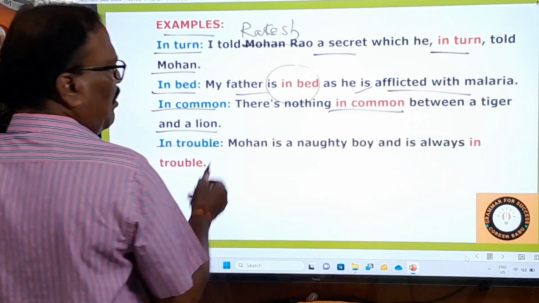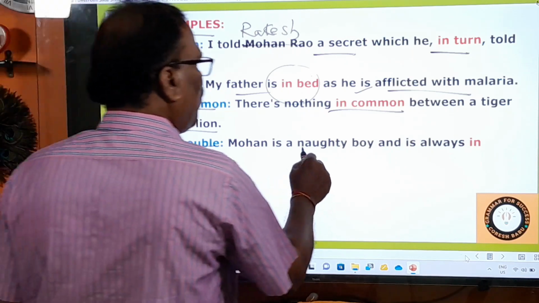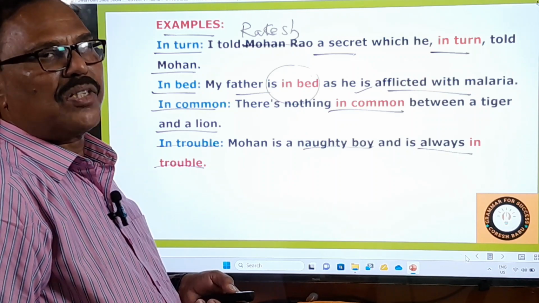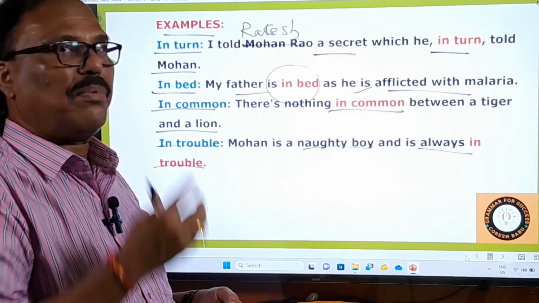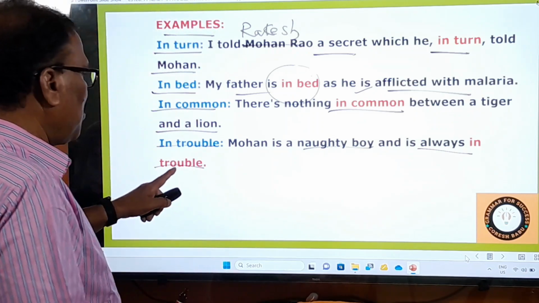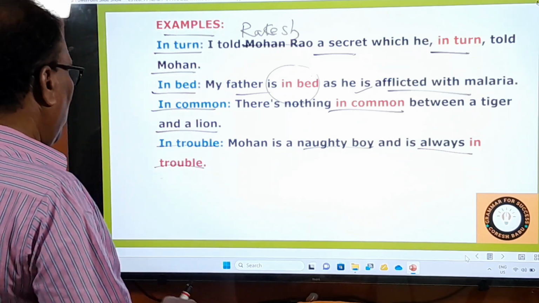And here, in trouble. Mohan is a naughty boy and is always in trouble. Okay, in trouble. You cannot say "in a trouble." You cannot say "I'm in a trouble." No, I am in trouble only. No article is used in this phrase.